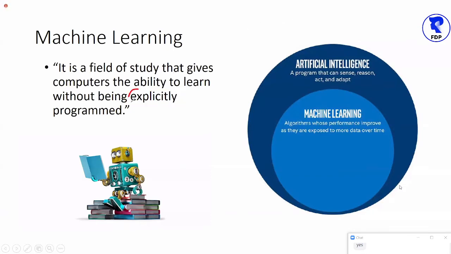I hope I have done a deep dive and explained the word explicit: any external program, or any software, any program, if it is written by a human being, is known as explicit. So in the machine learning of data science, of AI, what is machine learning? It's a field of study.